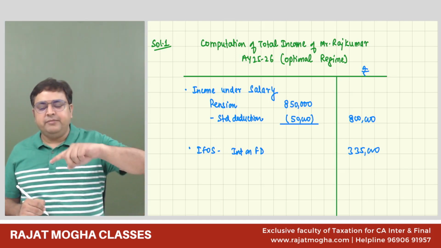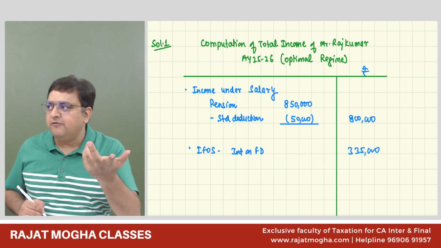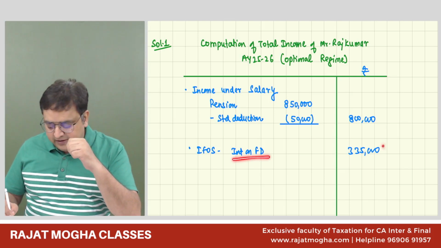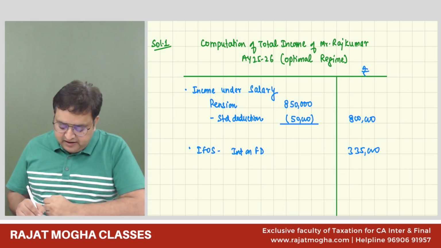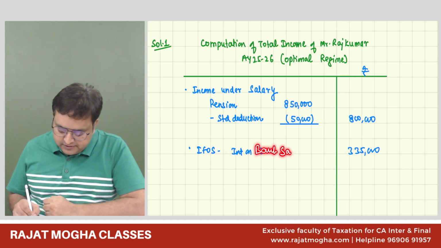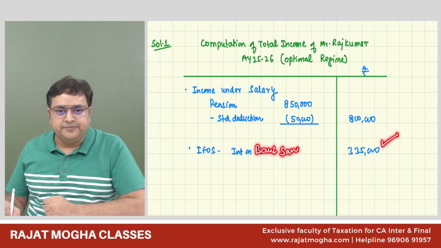Now, please also remember and recall your provisions of IFOS. Most of you have done the IFOS. Interest on FD is completely an IFOS income. Had it been interest on bank account or saving bank account, completely make it your IFOS income.